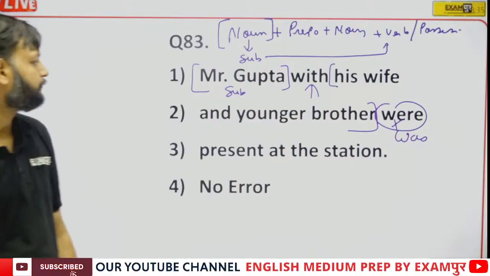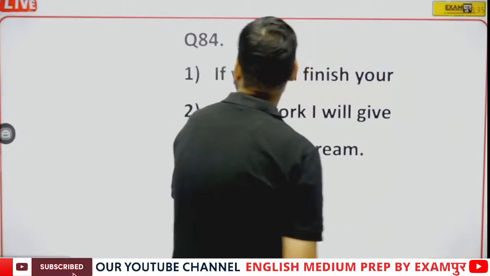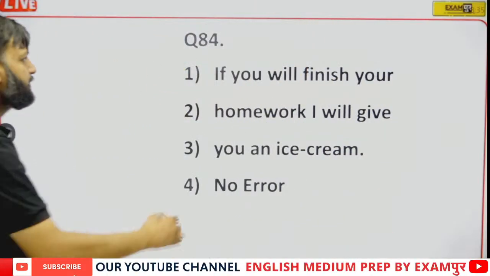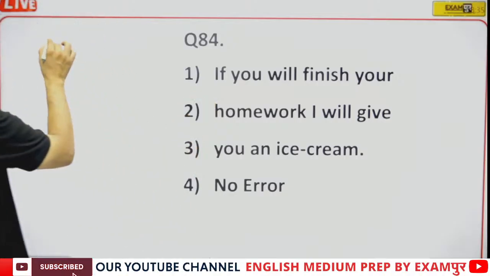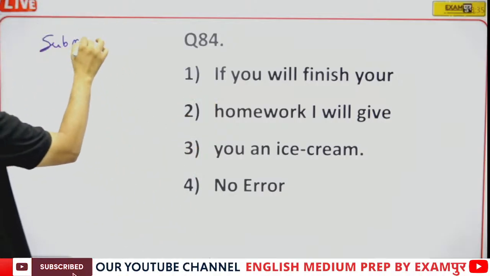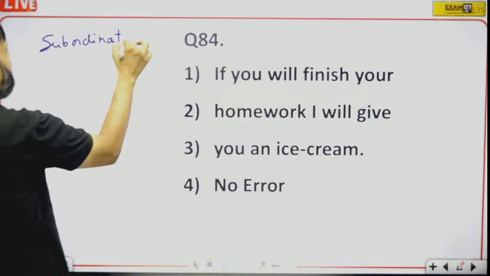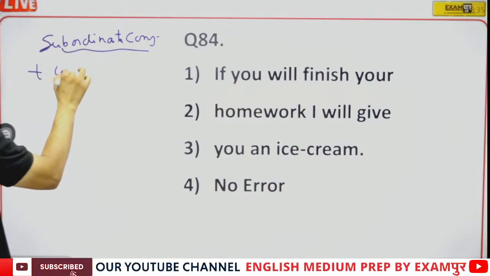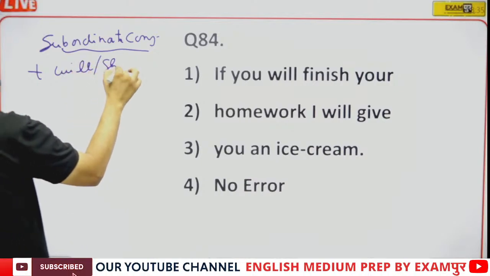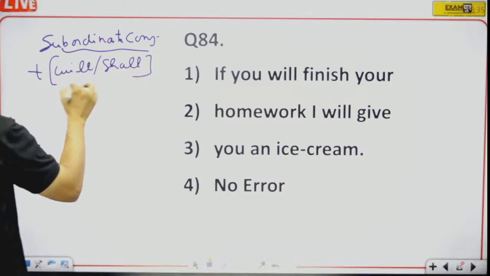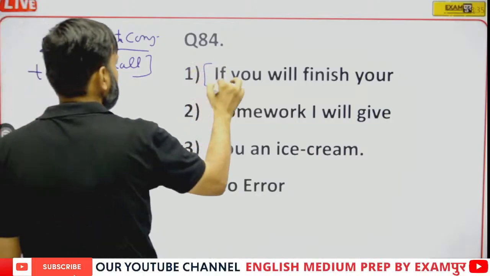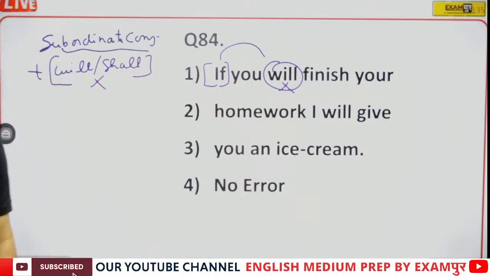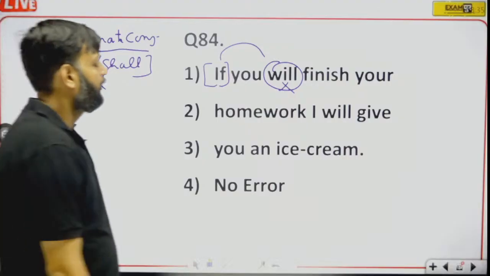Now question number 84. If you will finish your homework, I will give you. See, subordinate conjunctions. Many times I have told you that subordinate conjunctions are not followed by will or shall, that is future. So if is a subordinate conjunction, it should not be followed by will. So remove will.